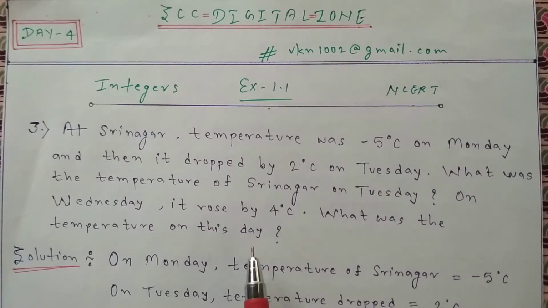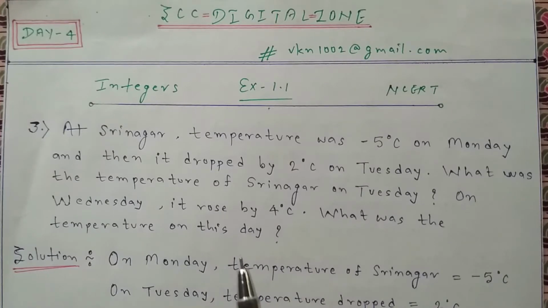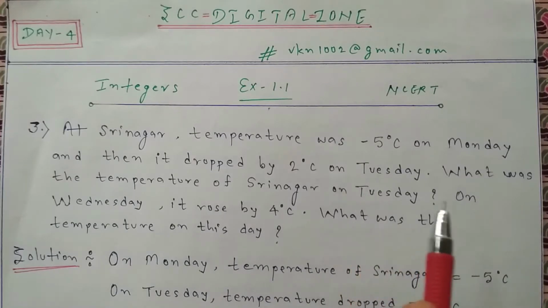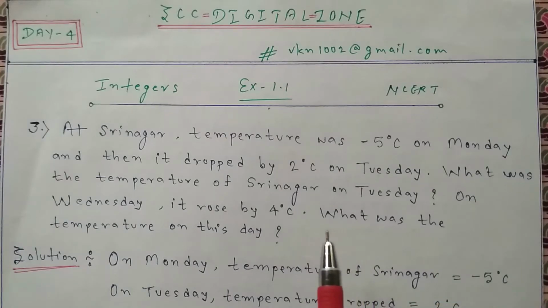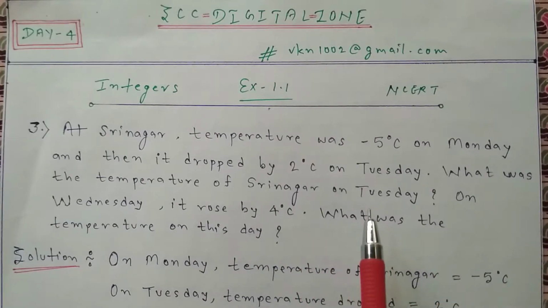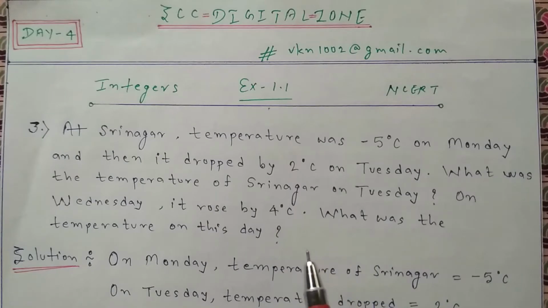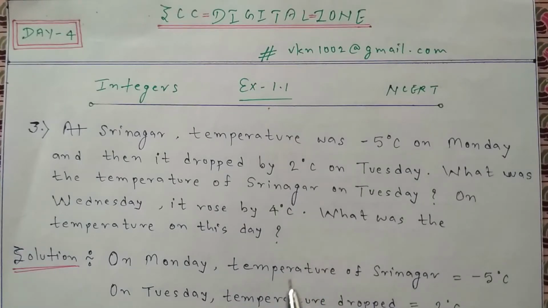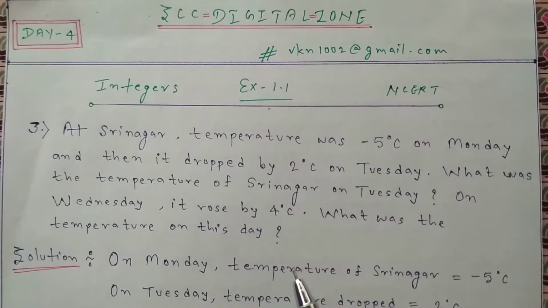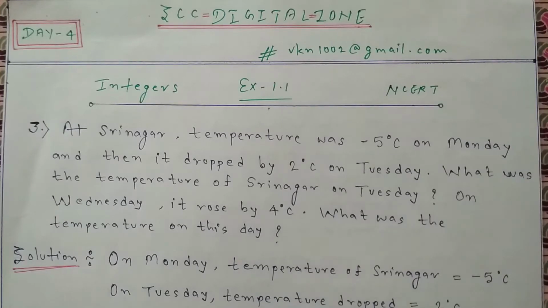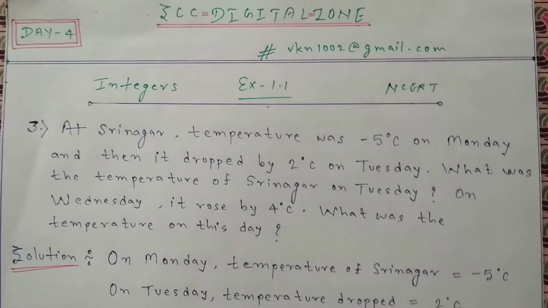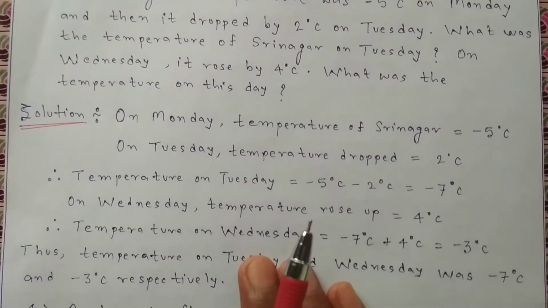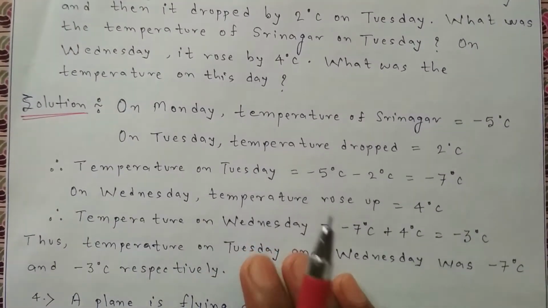This question tells us that the temperature of Srinagar was minus 5 degrees Celsius on Monday and it dropped by 2 degrees Celsius on Tuesday. And on Wednesday, the temperature again rose by 4 degrees Celsius. So we have to find out the exact temperatures of Tuesday and Wednesday. So according to this question, the solution is right here.